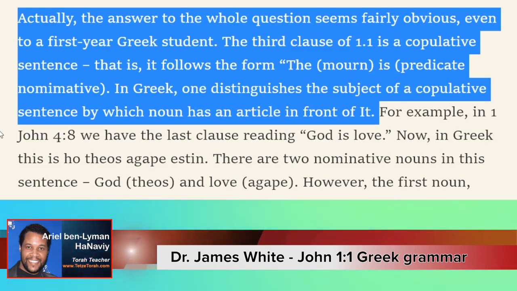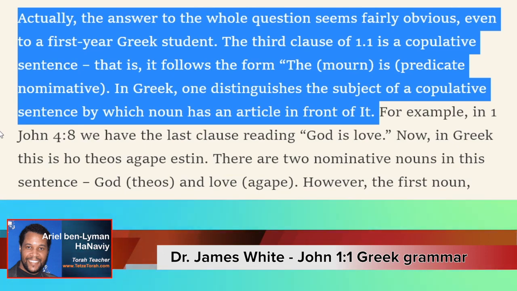But nevertheless, the Greek is trying to indicate by way of a verb or some other part of speech that there's a relationship between one and the other, such as if I said, Ariel is a teacher. Well, now, the word "is" is a verb that's forming a relationship between Ariel and teacher. Ariel is a noun, teacher is a noun, and the verb is in the middle of the sentence. It indicates a relationship between these two nouns. That's what I mean by a copulative part of speech. The word "is" in my sentence, Ariel is a teacher, is a copulative verb. It's showing that there's a relationship between the two nouns here.